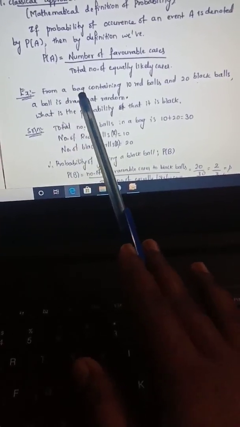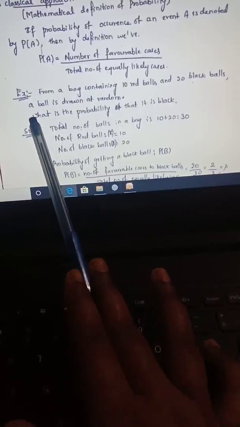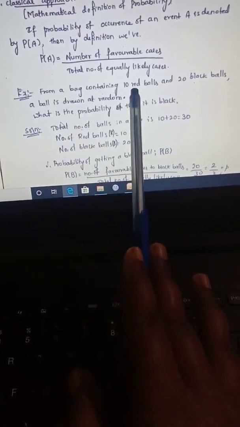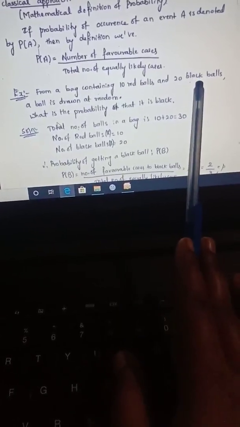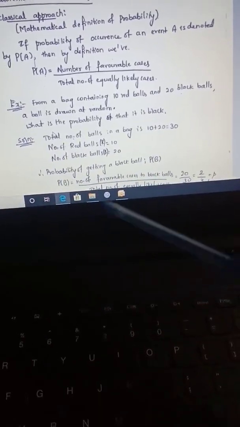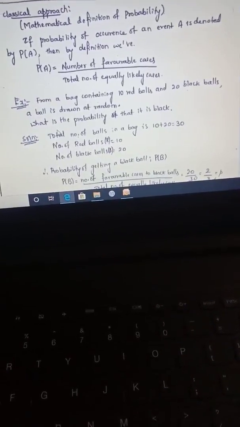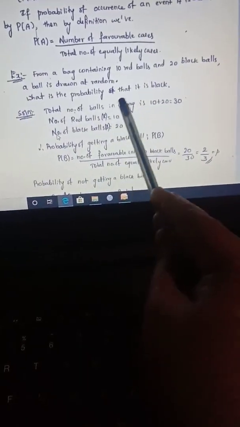Next, for example, from a bag containing 10 red balls and 20 black balls, a ball is drawn at random. So here we have a bag which consists of 10 red balls and 20 black balls. So the total number of balls in the bag is 10 plus 20, that is 30 balls. Now let us denote the red balls by R and the black balls by B. What is the probability that it is black?